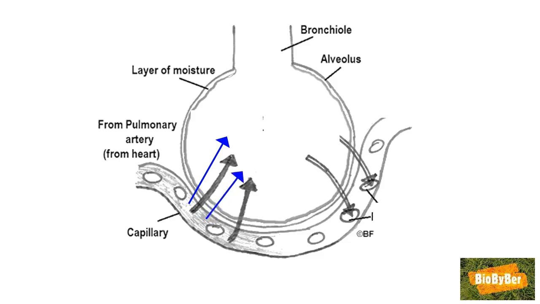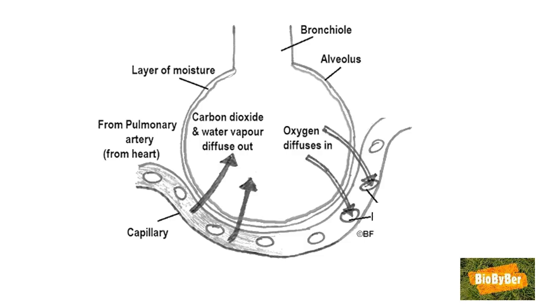The water vapor will do the same. The water vapor will move from a high concentration of water in the plasma, which is the liquid part of the blood after all, to a lower water concentration in the alveolus, and as a result the carbon dioxide and the water vapor will diffuse out. In exchange, oxygen will be breathed in. Oxygen will move from an area of high concentration in the alveolus to an area of lower concentration in the red blood cell. It will move from an area of high concentration to an area of low concentration, therefore it moves by diffusion. The red blood cell will carry the oxygen.